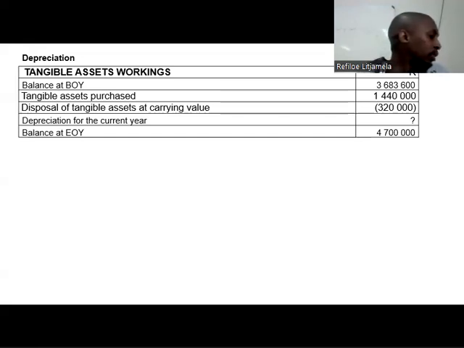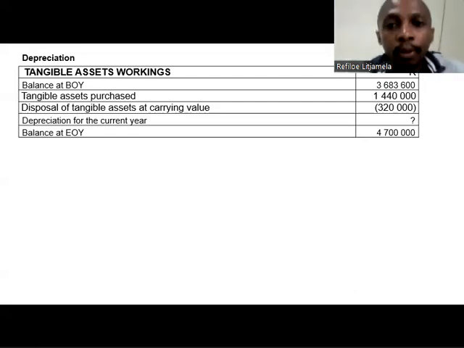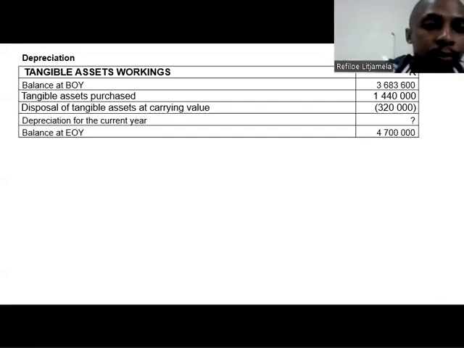So when we use the reversal, or simply reverse operation, to calculate our missing value, this is how it works. You will take this value here, you add what has been subtracted, you subtract what has been added. That's the reverse operation.